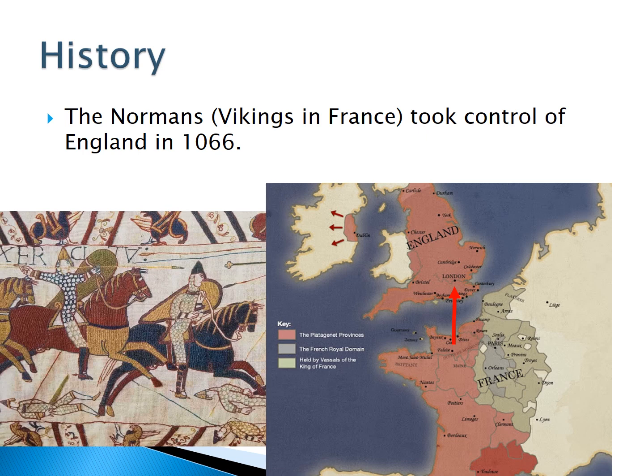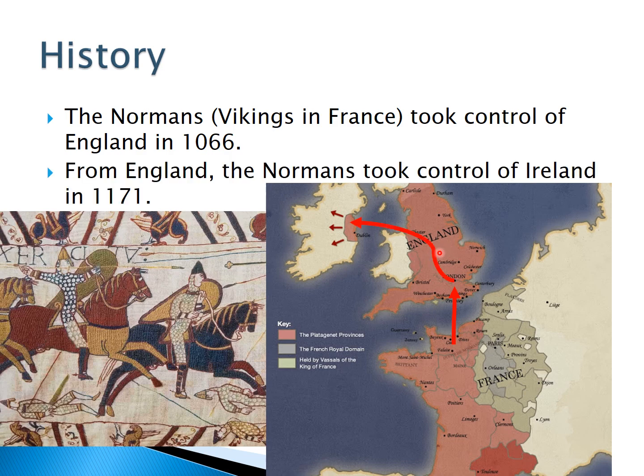The Normans took control of England in 1066. So the Normans were Vikings that lived in France, and in 1066 they took control of England. The Norman king, William the Conqueror, became King of England. From England, the Normans took control of Ireland in 1171.